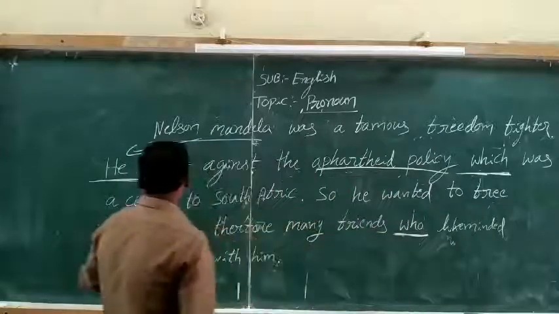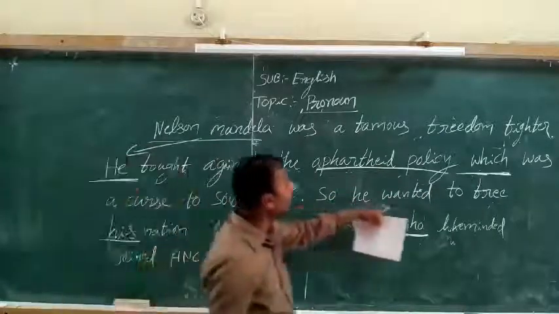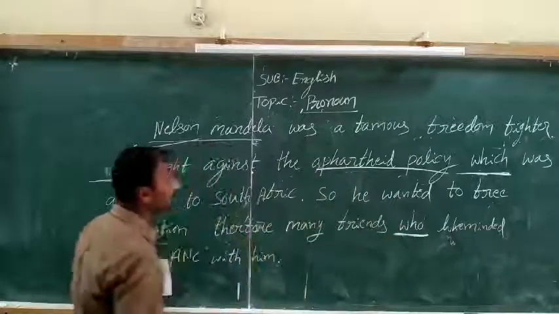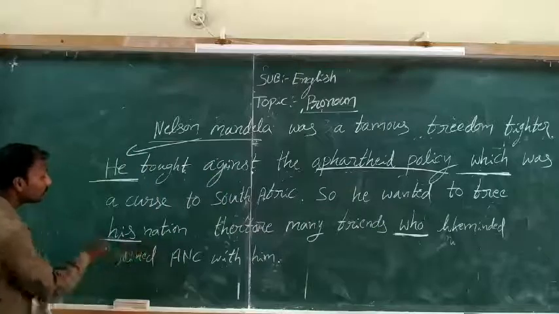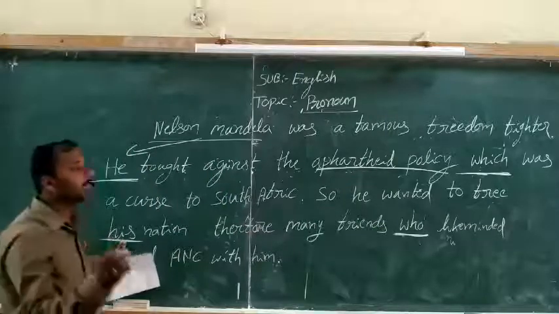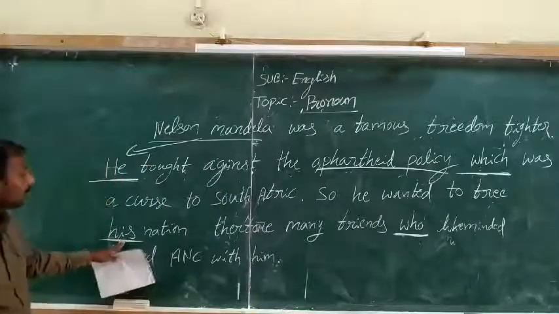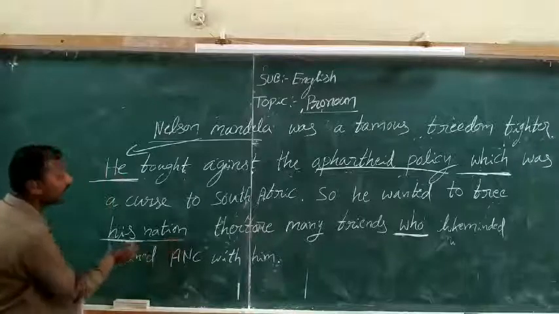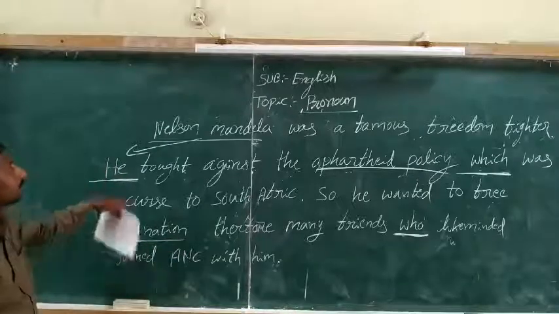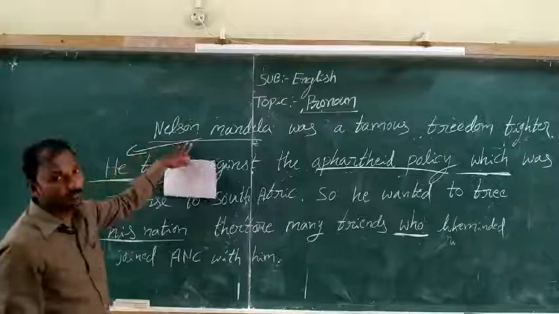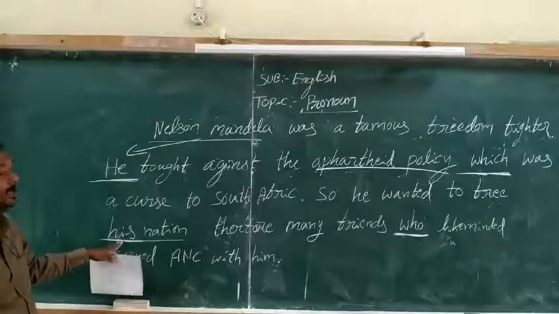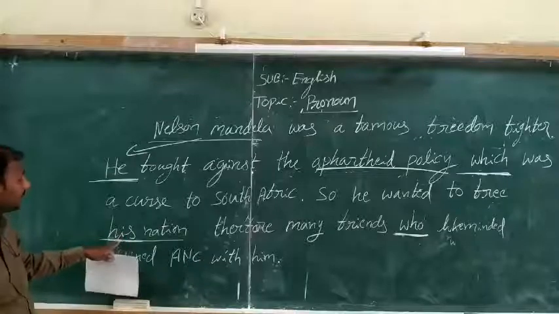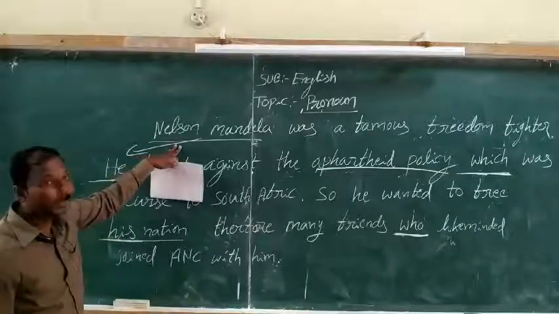Then, so he wanted to free his nation. His nation, whose nation? It is a possessive with noun. His refers to Nelson Mandela's nation. It shows the ownership of the nation, that is, Nelson Mandela's nation.